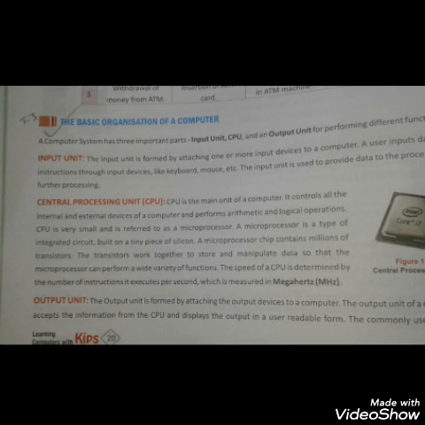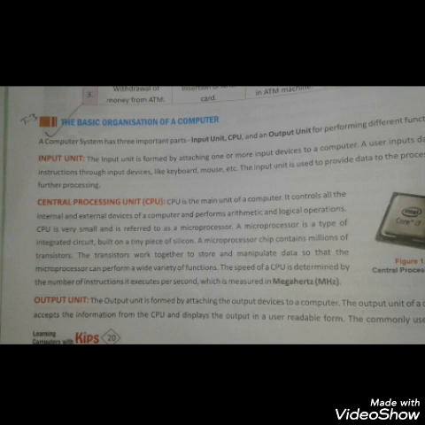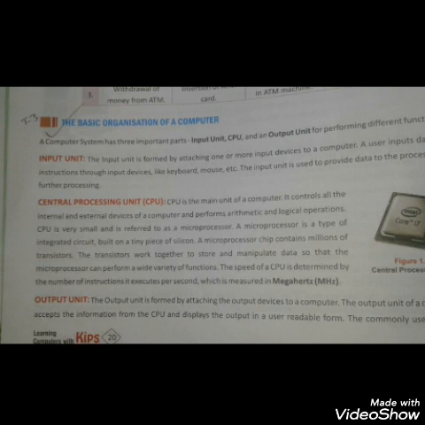First of all, we shall talk about the input unit. The input unit is the device that is used to give instructions and data to the computer. A user inputs data and instructions through input devices like keyboard, mouse, joystick, etc.